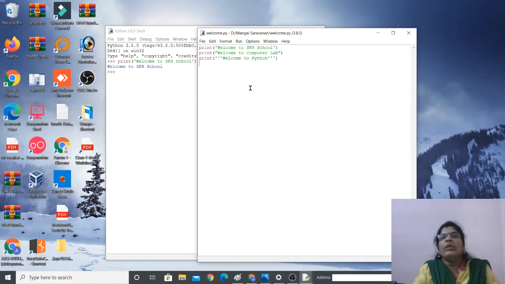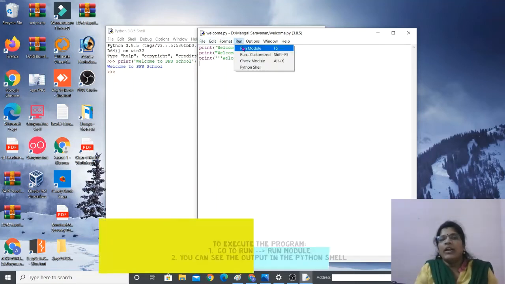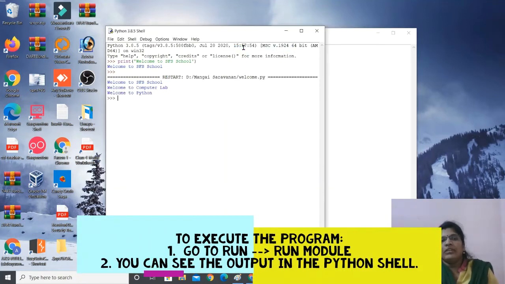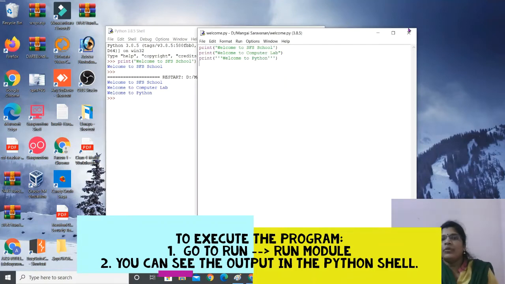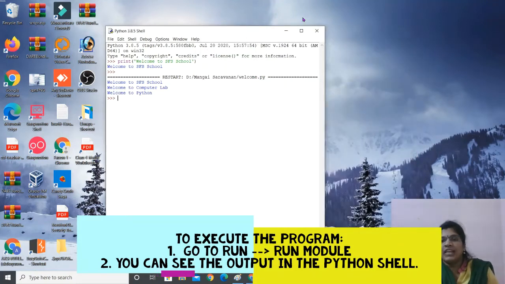Now we have to execute the program. In the editor, we have written the program, so we have to get the output. How to get the output? You have to go to the tab called Run. Click Run Module. Now do you see? Welcome to SFS school, welcome to computer lab, welcome to Python. This is the output. Clear, students? That's good. Once the program is over, you can close it because we saved it, right?